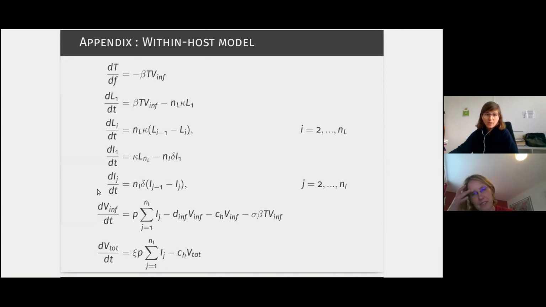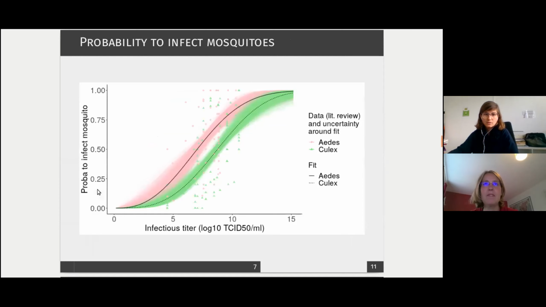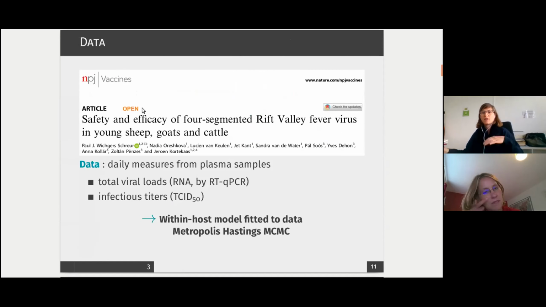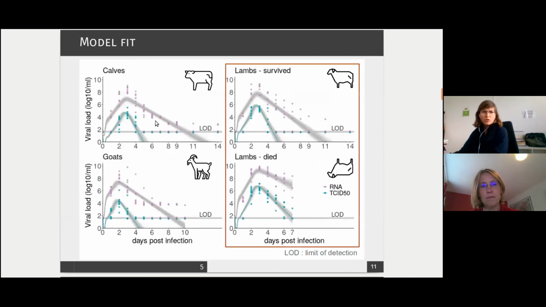Yeah, sure. They were both experimental indeed. The first one comes from this publication. We took the control group of the vaccination trial, so the animals that were not vaccinated and then submitted to a challenge infection. So we had the viral loads of these animals, with more or less six to 10 individuals per livestock species.